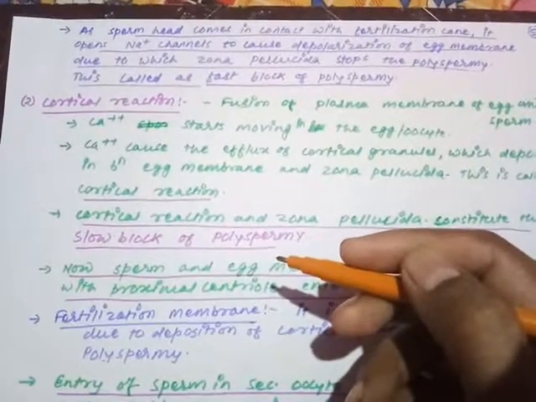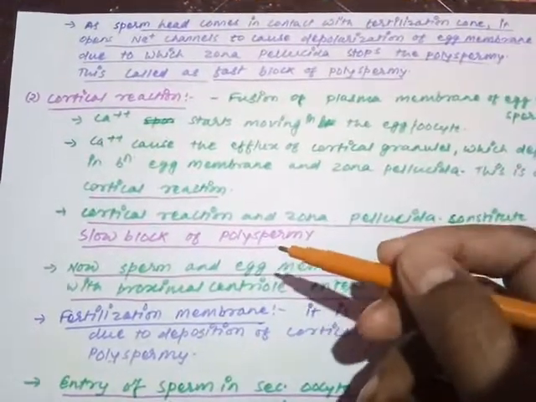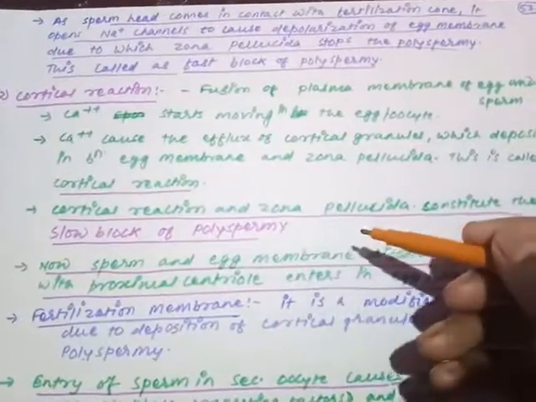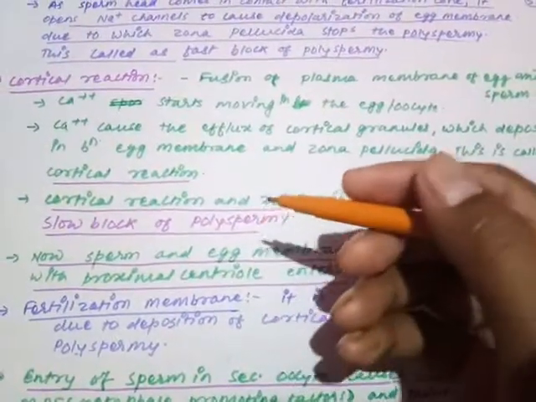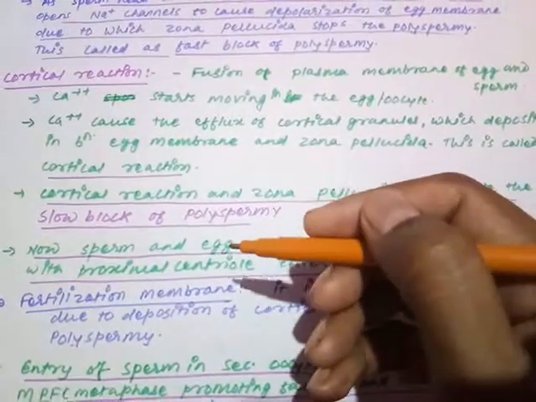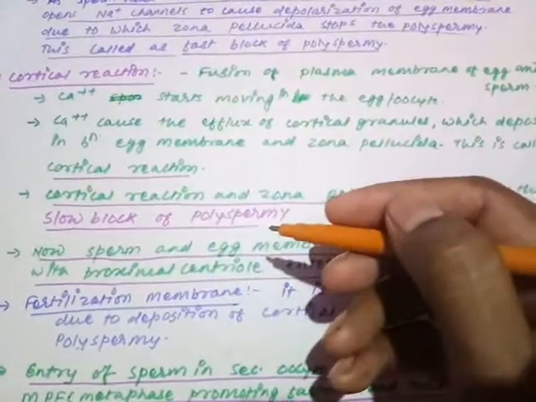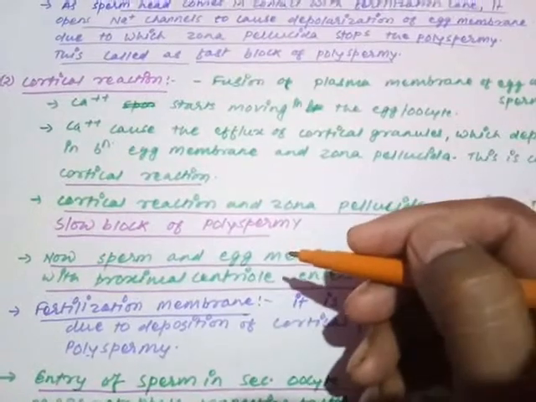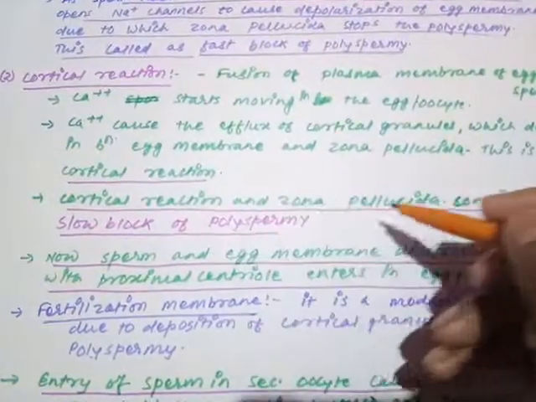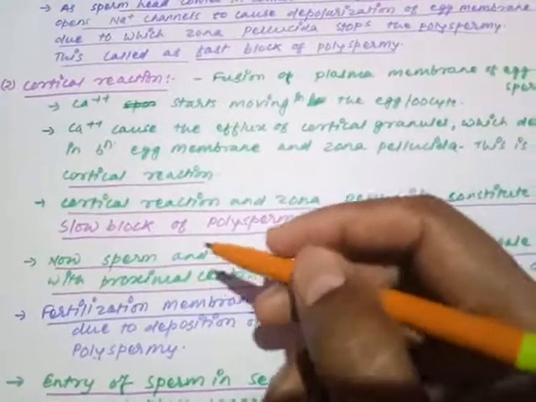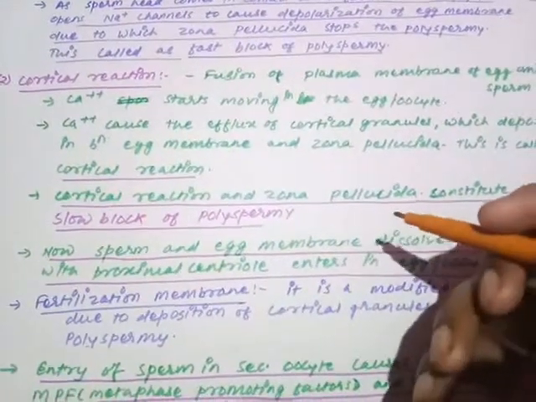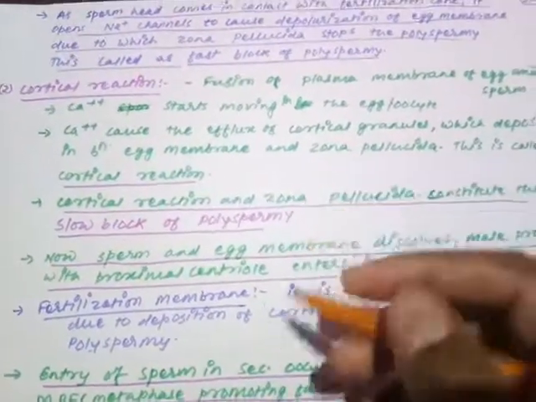To provide a permanent cure from polyspermy, the cortical reaction and zona pellucida combinedly constitute the slow block. Slow, because it is a slow process, but it can also be considered a sure block. Cortical reaction and zona pellucida together participate in the sure block.